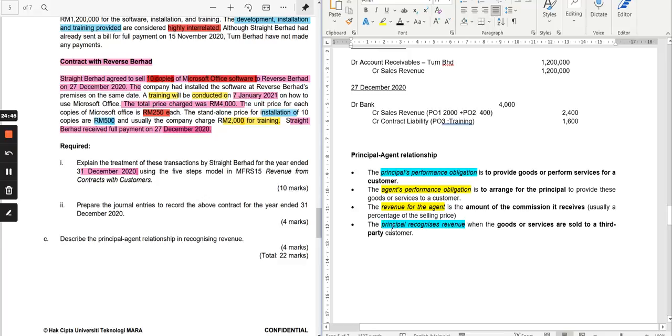So who will have to recognize the revenue? Revenue will be recognized by the principal, because they are the one that promised the performance obligation, and the goods or services that are sold are to the third party. It is not sold to the agent. The agent is the one that is selling it to the third party.